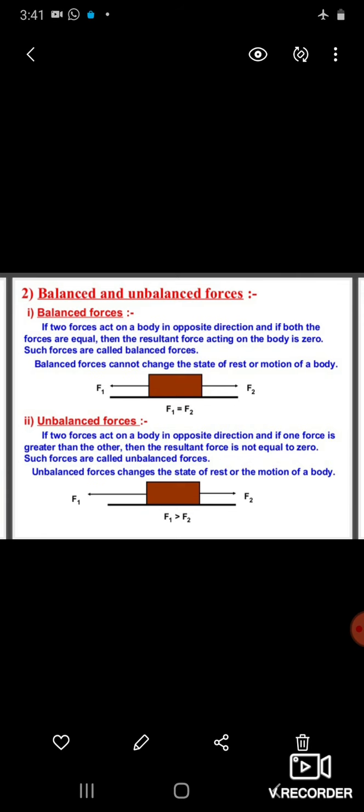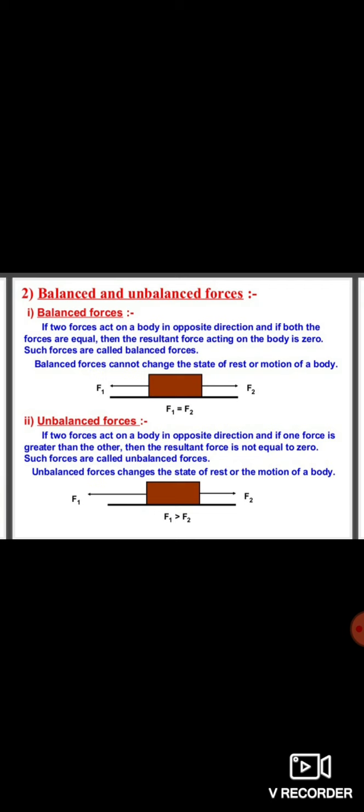But if one of the forces is greater, they are not equal, then the forces are said to be unbalanced. Unbalanced means one force is greater and another is smaller, or you can say that the resultant of all the forces acting on an object is not equal to 0. Then these forces are known as unbalanced forces.